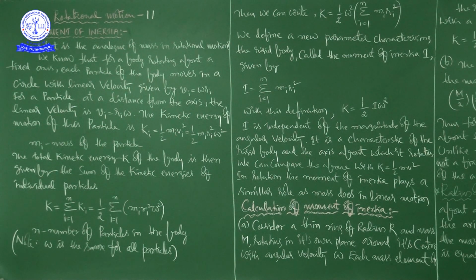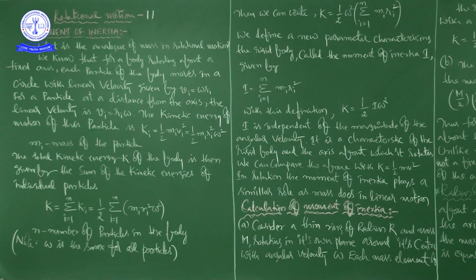In the case of translatory motion, or translational motion, that is what we discussed in the chapter of motion in a straight line, a body is moving along a straight line. And in the laws of motion chapter, in Newton's first law of motion, we got a new physical quantity, that is inertia. Mass is the measure of inertia.